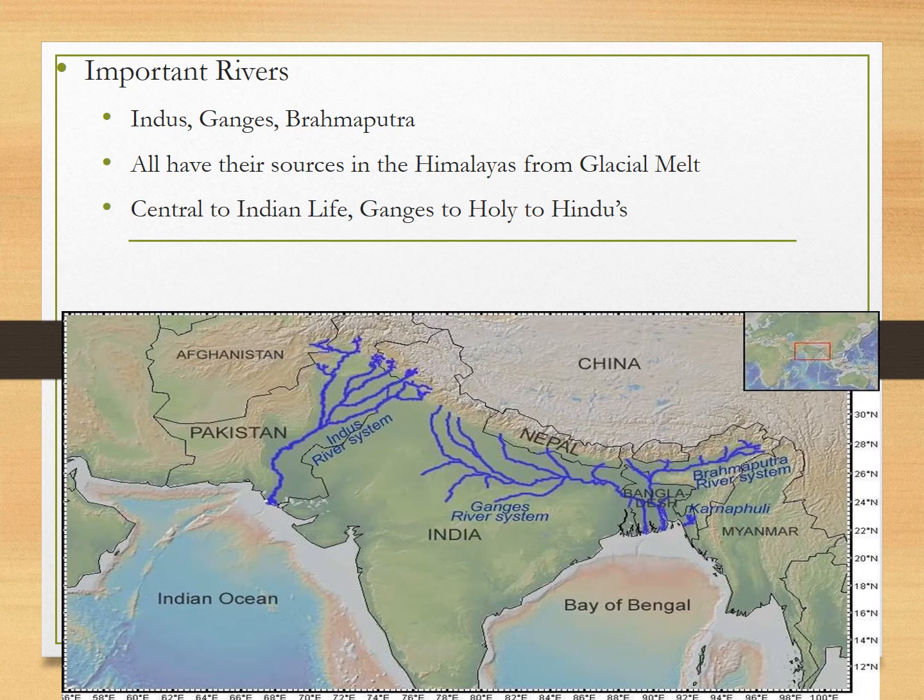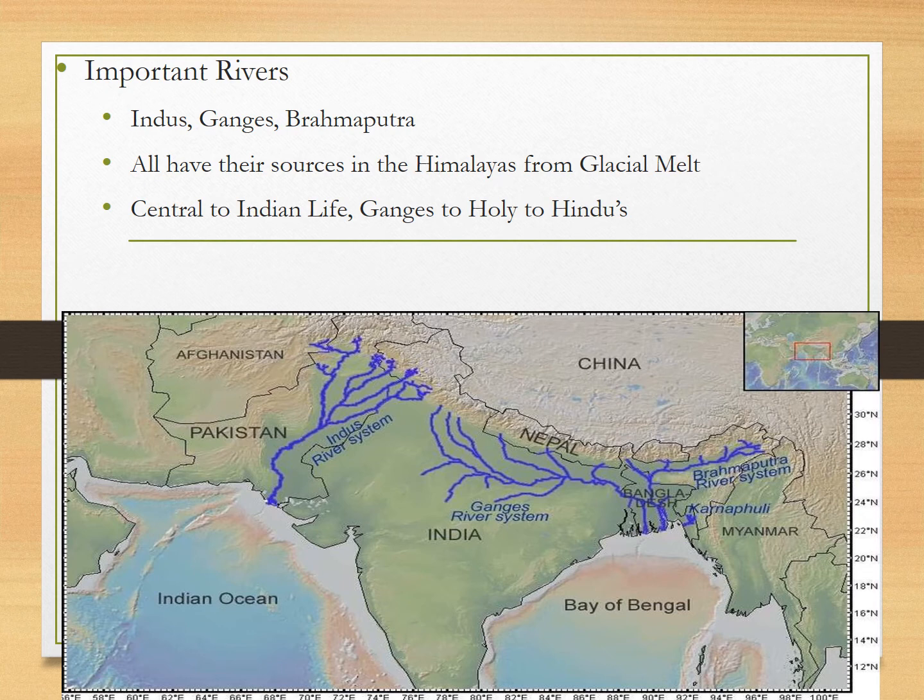Okay, so a couple of other things you guys should know about is the important river systems. We've got three main river systems, the Indus, the Ganges, and the Brahmaputra River. They're kind of the most important things to people in northern India, as well as Pakistan and over here in Bangladesh. And most of them have their sources, where they begin, from glaciers melting in the Himalayas. With climate change, that could possibly mean less water coming from these glaciers as well. So we've got these river systems that come in and feed them, and they're very central to Indian life.